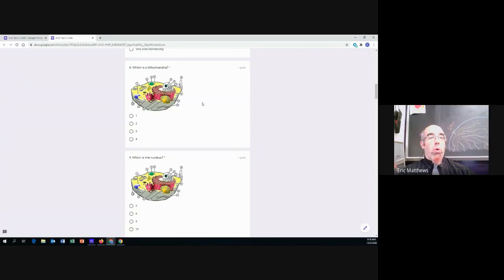I want to know which is a mitochondria. Is it number 1, which would be right here and here? Is it number 2, which is these two little can things there? Number 3, this green ball? Or number 4, the yellow stuff on the inside? Which one is a mitochondria? Number 1, number 2, number 3, or number 4?